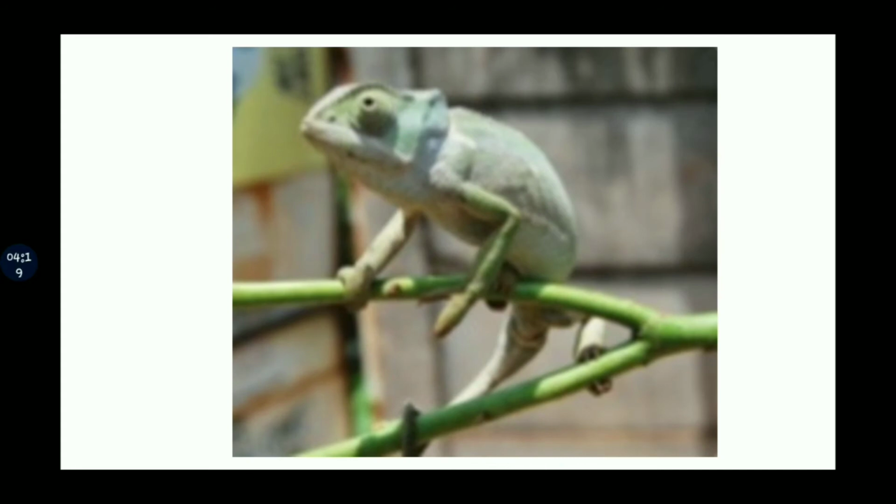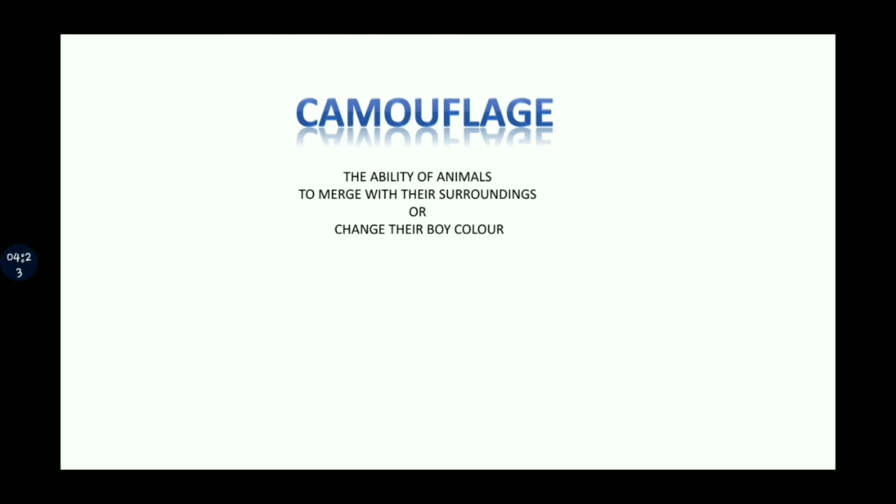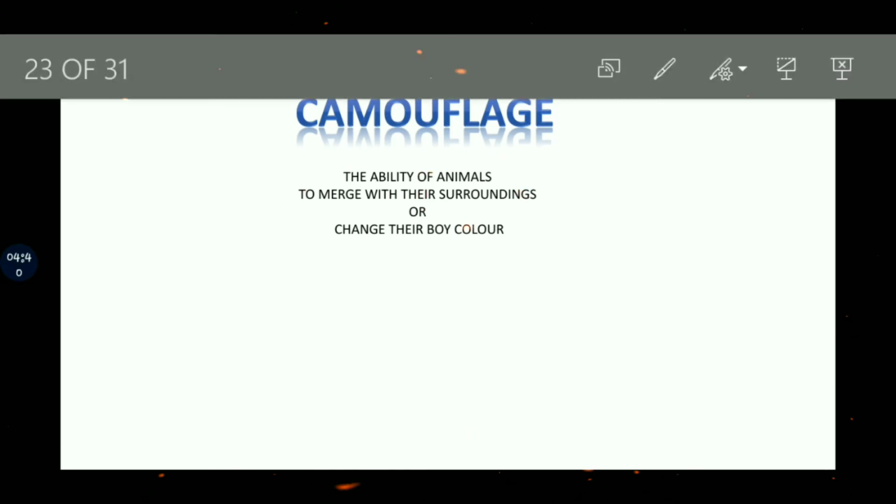Chameleons. So some animals are there, zebra, tiger, grasshopper, stick insects, polar bear also. All these can merge with their surroundings. Some animals can change their body color. You can see in this example.